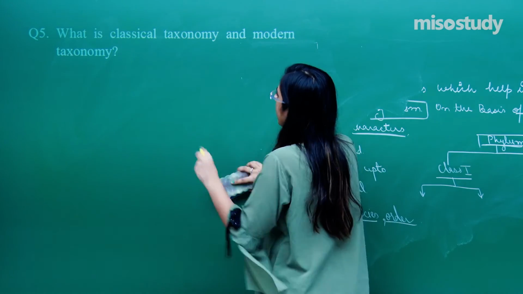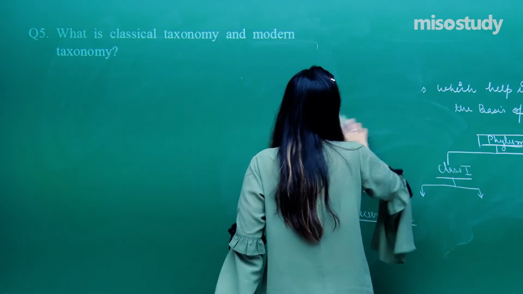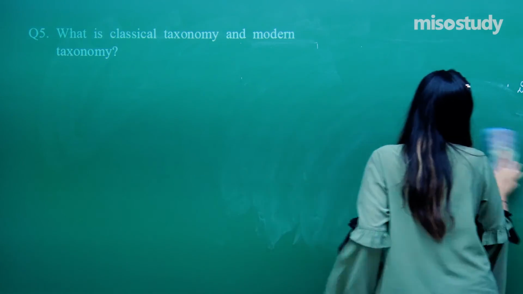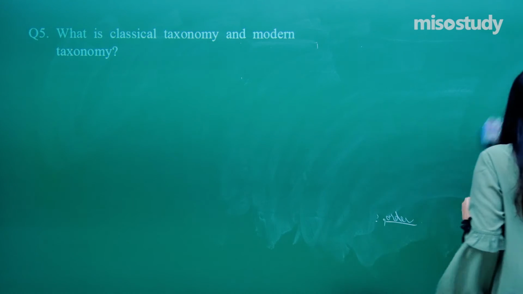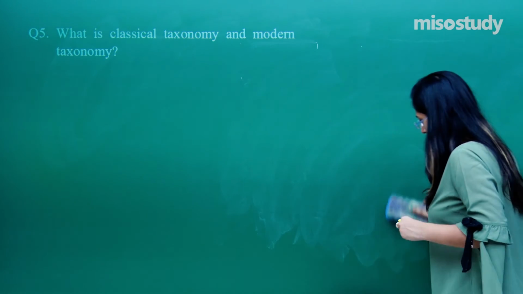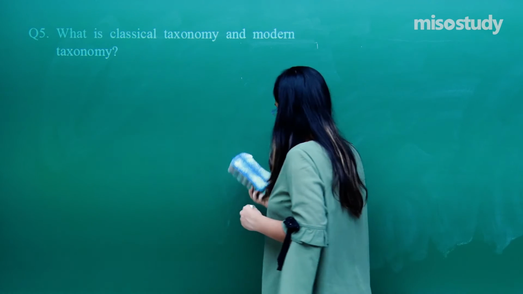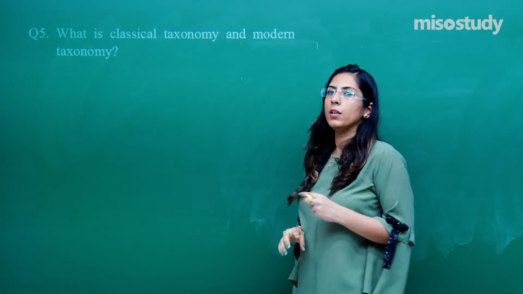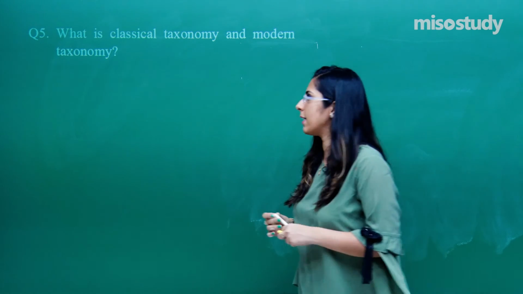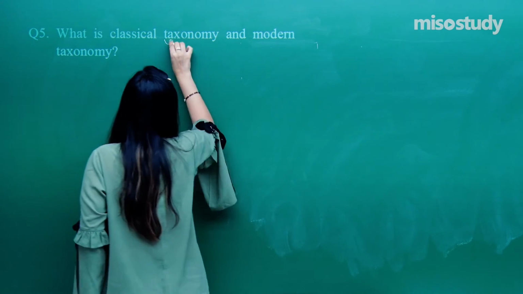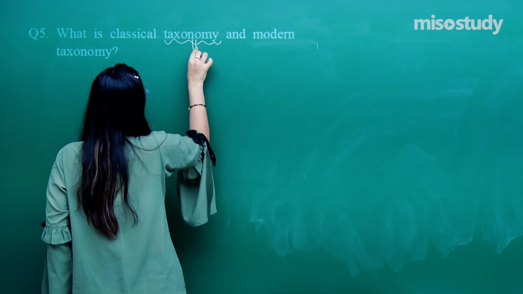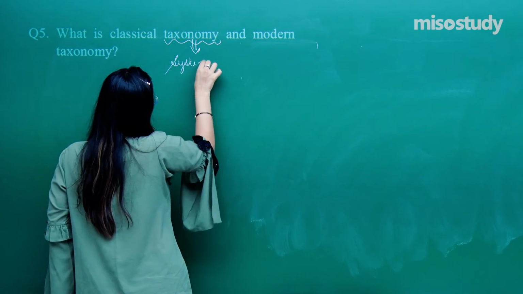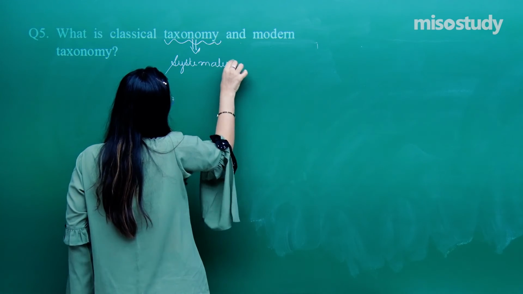So the question says, what is classical taxonomy and what is modern taxonomy? So, classical taxonomy is also a taxonomy. Basically what is happening, we are classifying the organism, or you can say systematics is there.